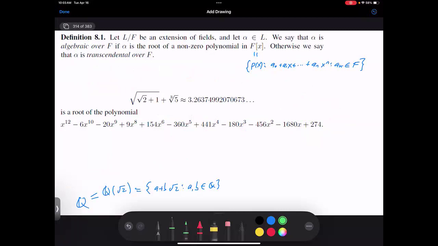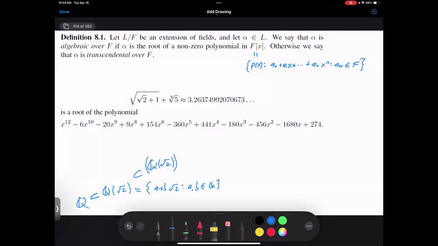What should I add after this? There's two natural things I could do next. So what should I add to Q with the square root of 2? So one is I could add the cube root of 5.